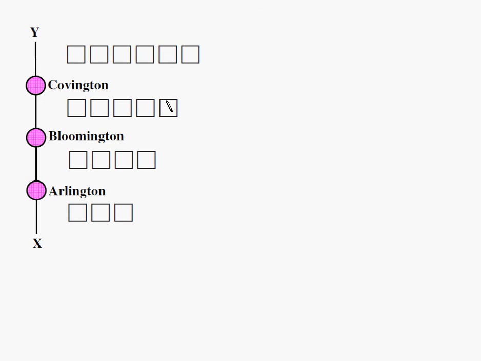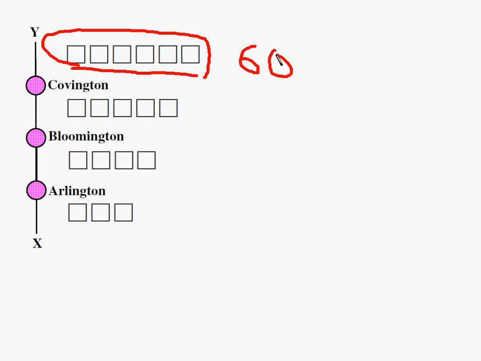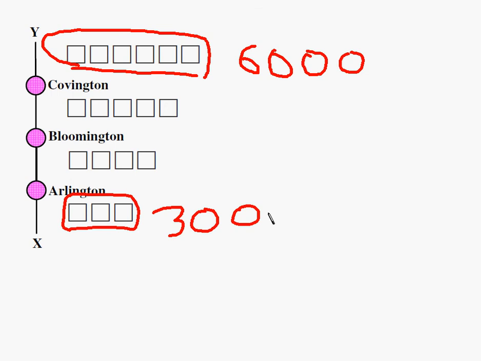Now, the question says these 6 squares must represent 6,000 cars, because the question says 6,000 cars crossed point Y. Well, if 6 squares represent 6,000 cars, 3 squares should represent half, or 3,000. And that's my answer. How many cars crossed point X? 3,000.